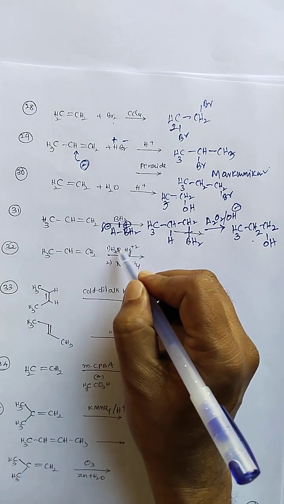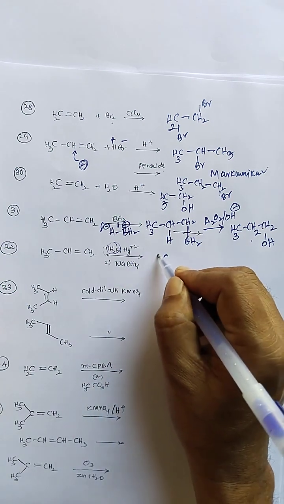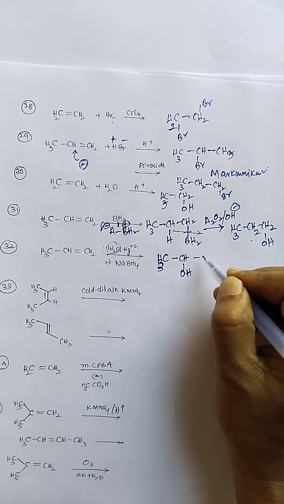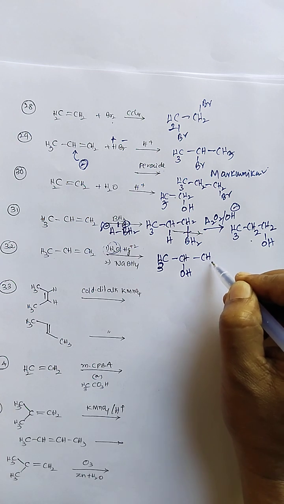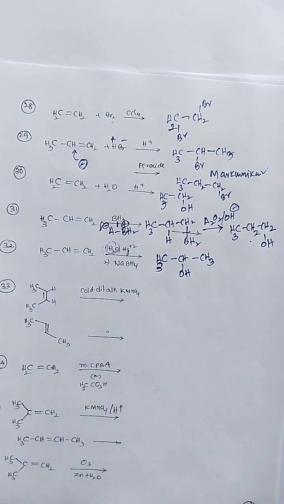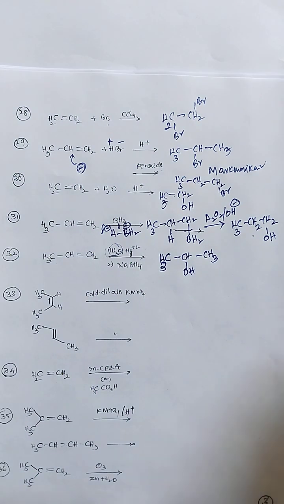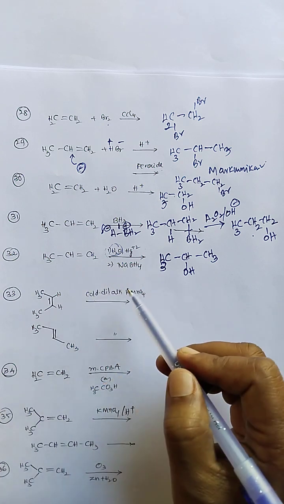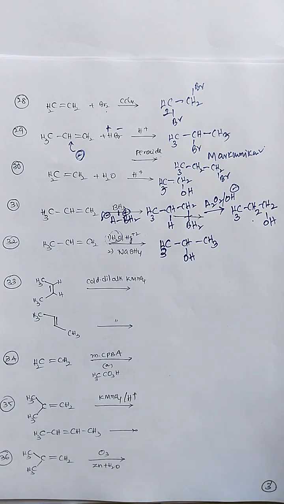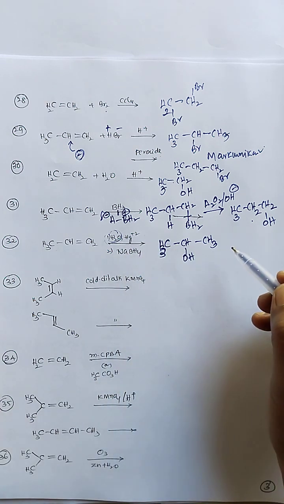Next, alkene reaction with water, hydration in the presence of mercury ion, followed by a reducing agent. This is the addition of a water molecule across the double bond. Here the mercury ion is attached. In the next step, when you add sodium borohydride, it will be reduced. In this reaction no carbocation rearrangement takes place. Generally in electrophilic addition reactions, when there is a chance to form a carbocation, there is a chance of carbocation rearrangement. Here there is none, due to the mercury ion, and this is the importance of this reaction.